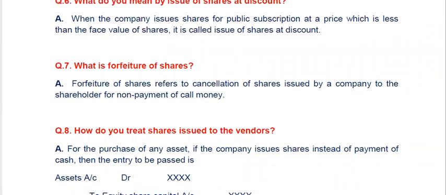What is forfeiture of shares? Forfeiture of shares refers to cancellation of the shares which were issued by the company to the shareholder. This happens mostly in case of non-payment of the call money which is called by the company.